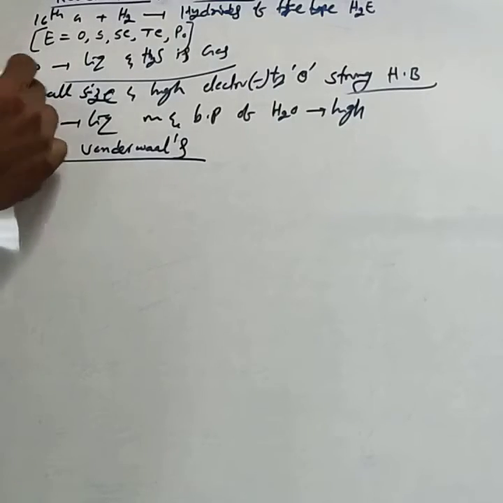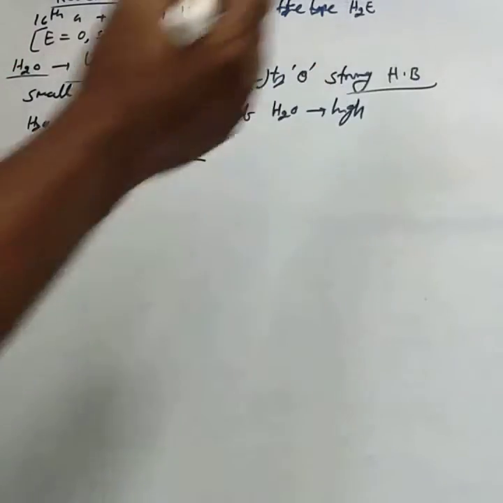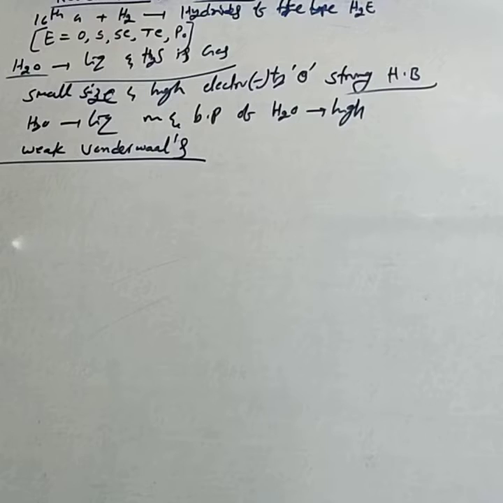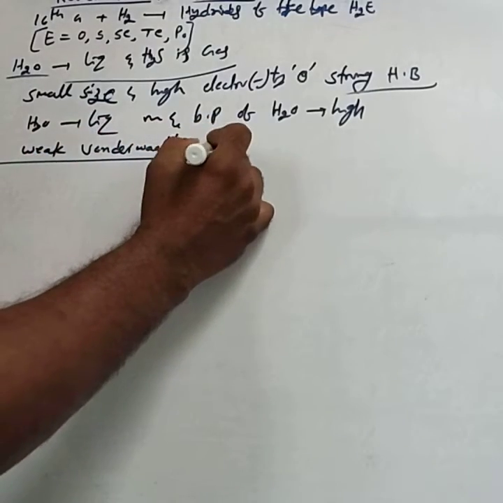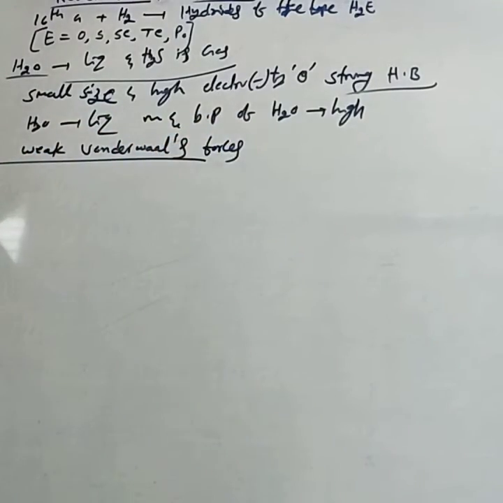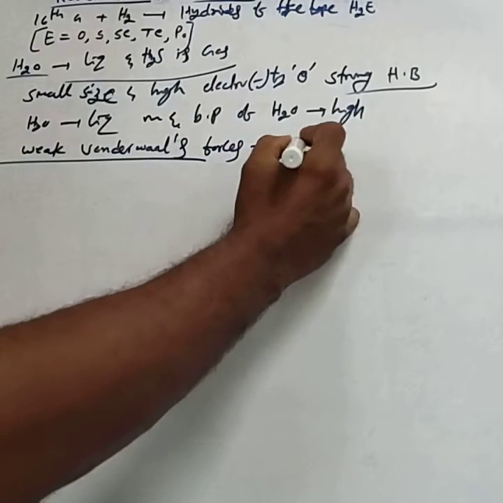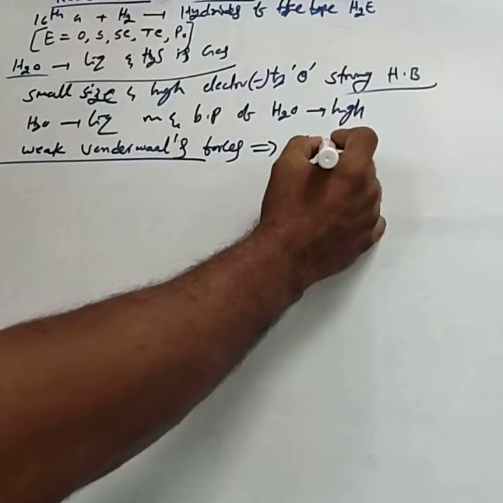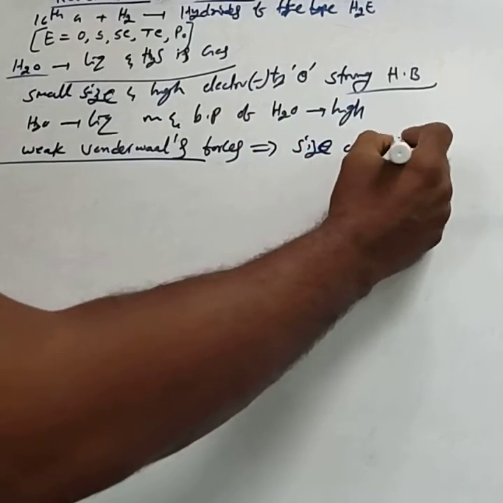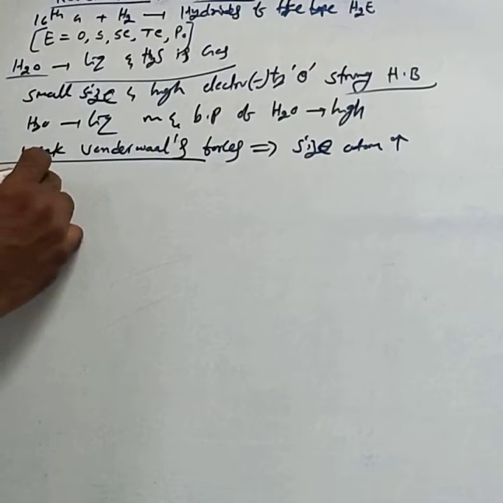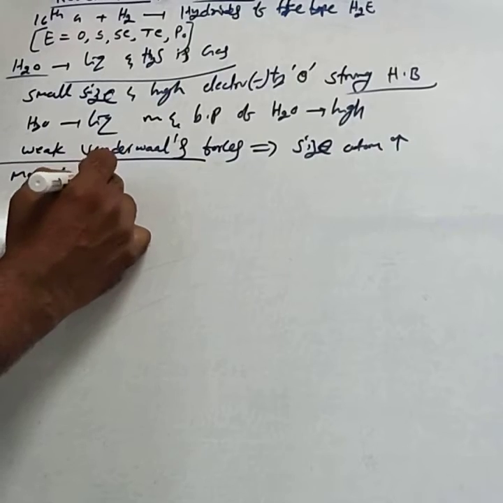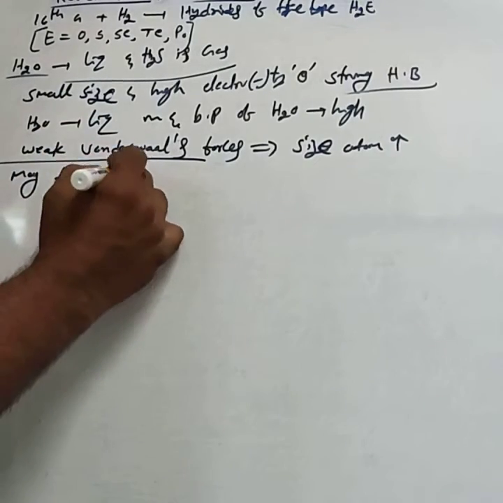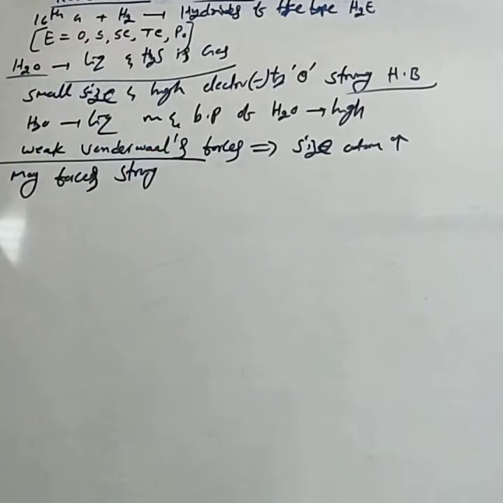In water only hydrogen bonding occurs, while in other hydrides weak van der Waals forces occur, and as the size of the atom increases, the magnitude of those van der Waals forces becomes stronger.